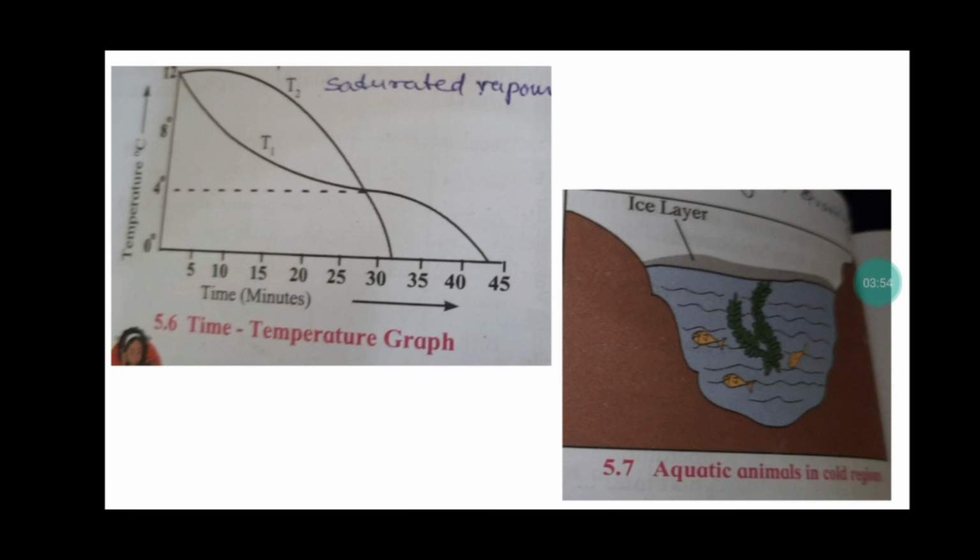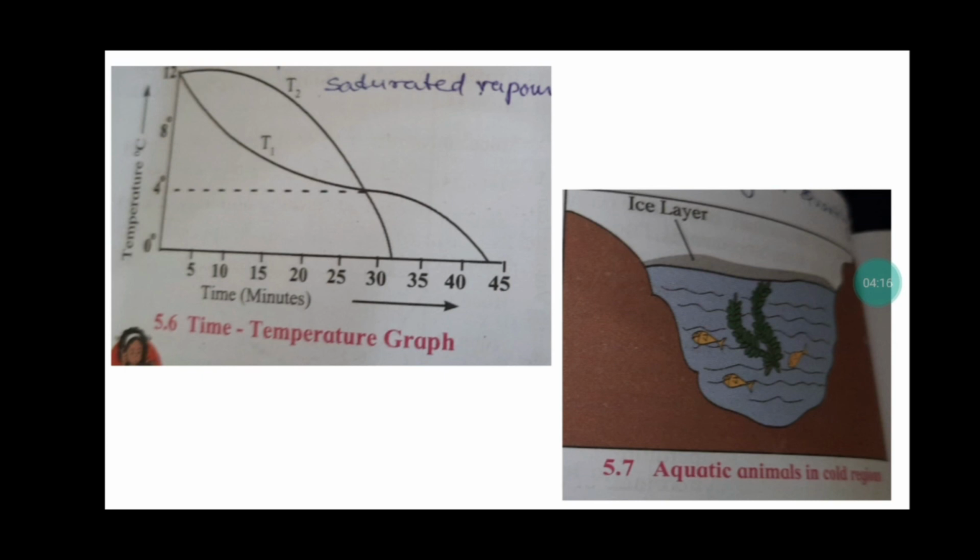But the temperature of thermometer T2 reduces very fast as compared to the temperature of T1, and they both reach 0 degrees Celsius.